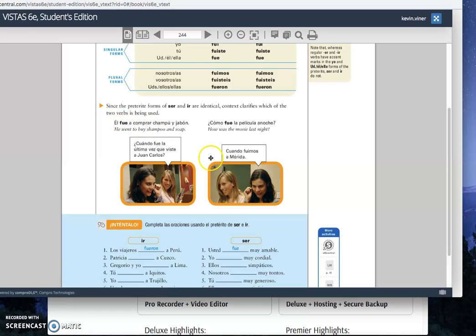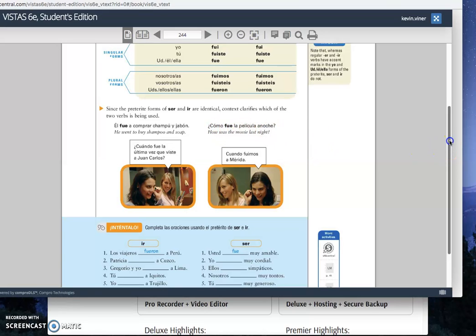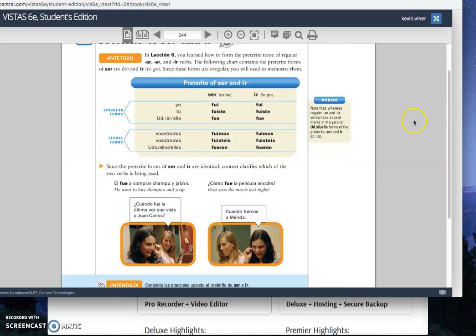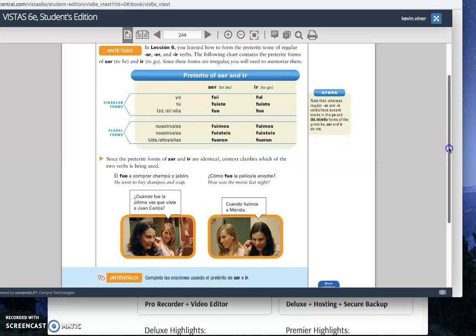Like here, right, fue a comprar, fuimos a Mérida, okay, whereas if it's the ser form, you'll notice there's no a. Cuando fue la última vez, right, cómo fue la película, no a, all right, so that's one of your little hints to help you. Okay, so this is actually quite easy. You just got to memorize these forms and then start plugging it in.